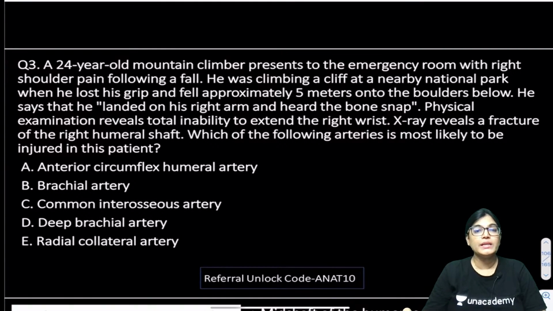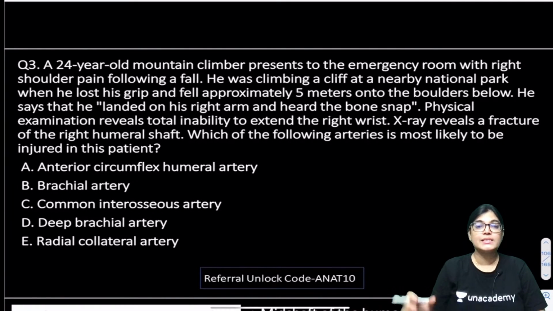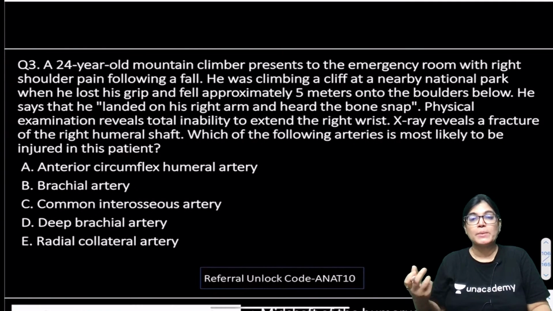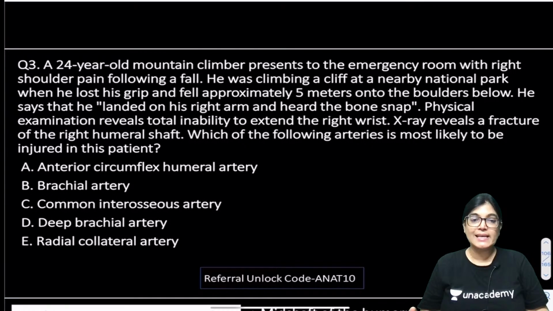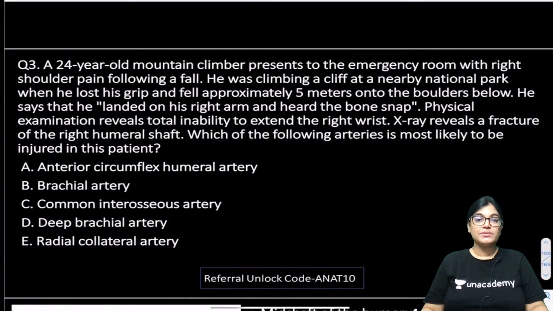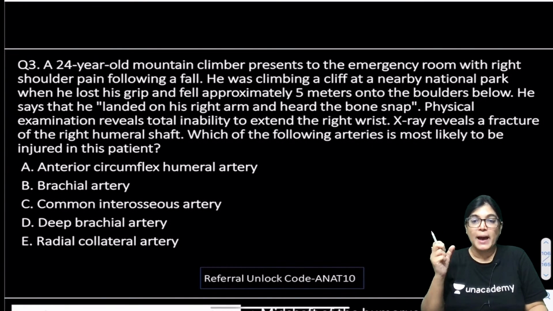A 24-year-old mountain climber presents to the emergency room with right shoulder pain following a fall. He was climbing a cliff at a nearby national park when he lost his grip and fell approximately 5 meters onto the boulders below. He says he landed on his right arm and heard a bone snap.